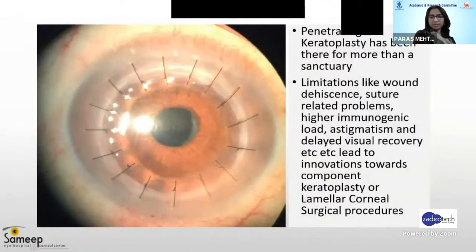We all know that penetrating keratoplasty has been there for more than a century, and the limitations which were very well highlighted by previous speakers, like wound adhesion, suture-related problems, high immunogenic load, astigmatism, and delayed visual recovery, led to innovations towards component keratoplasty or lamellar corneal surgical procedures.